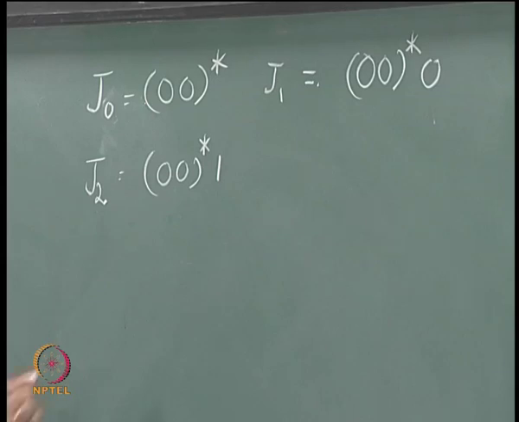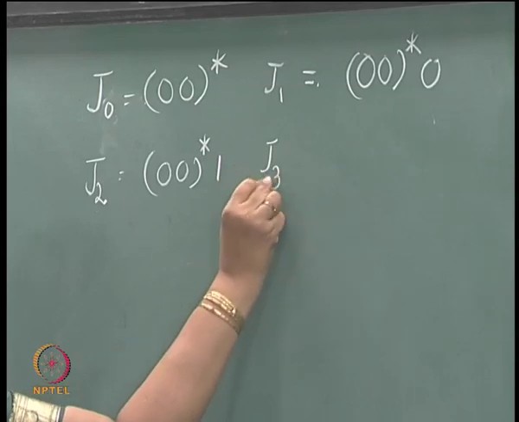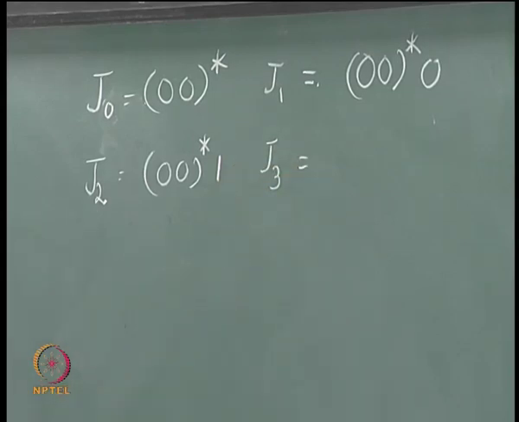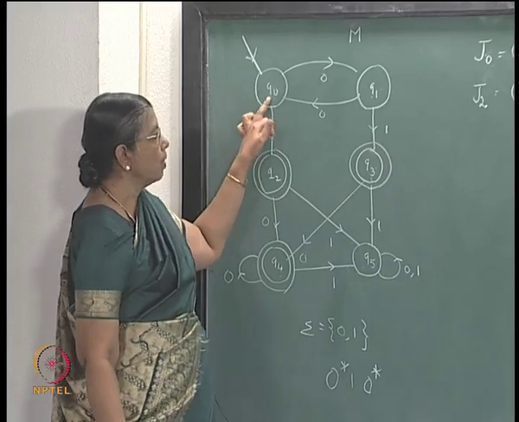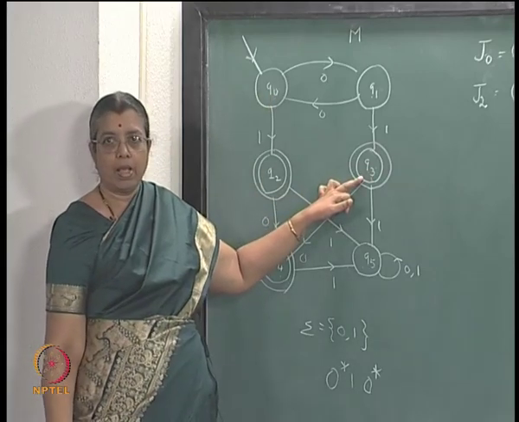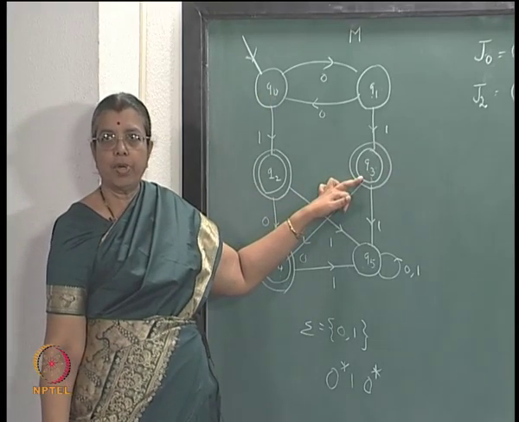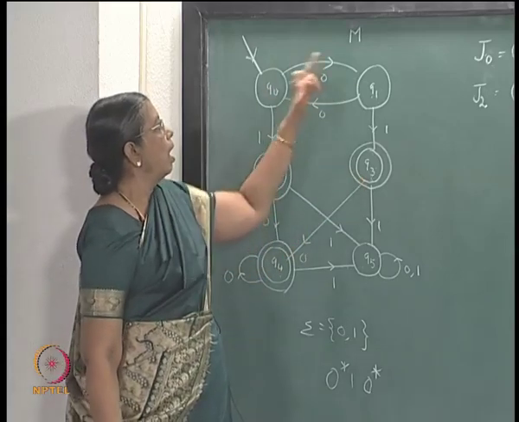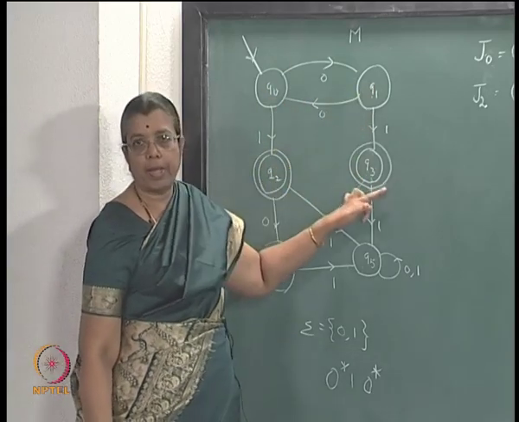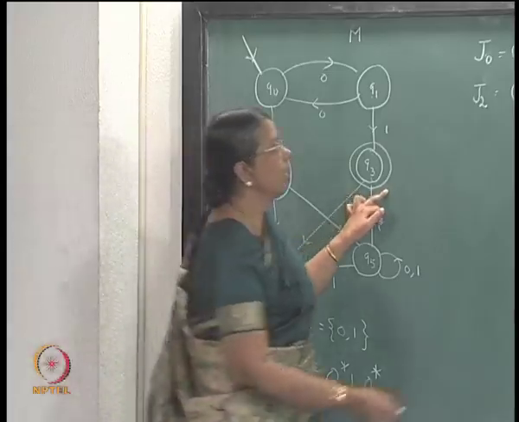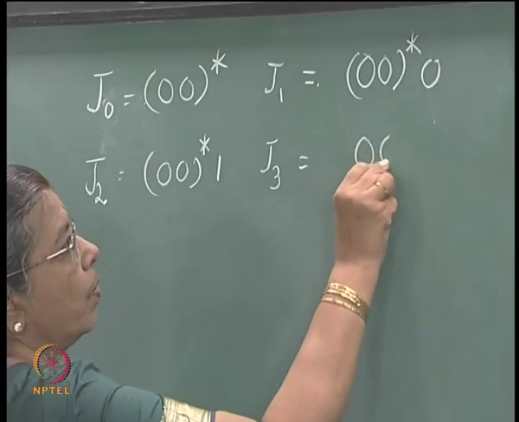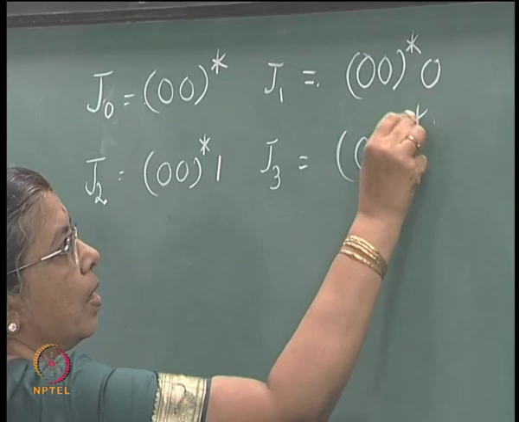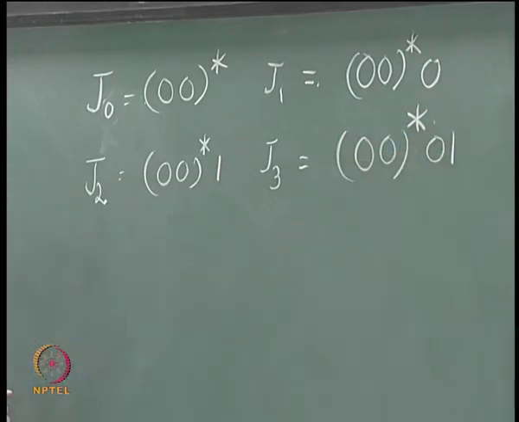And J3 is a set of strings which take you from Q0 to Q3. What sort of strings will take you from Q0 to Q3? Odd number of zeros followed by a 1. So, that will be 0 0 star 0 1.